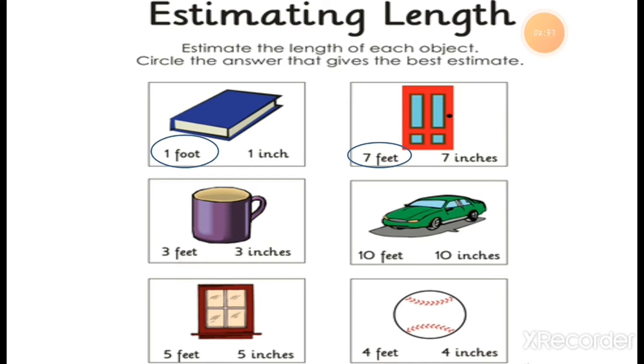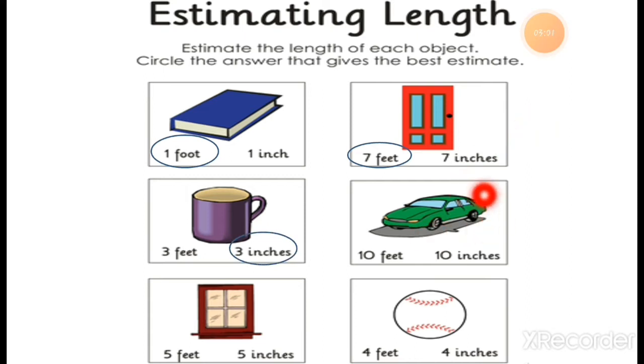What do you think? I am not drinking from a 3 feet mug, right? Not that much tea we are drinking. So the length of the mug should be 3 inches, not 3 feet, right?